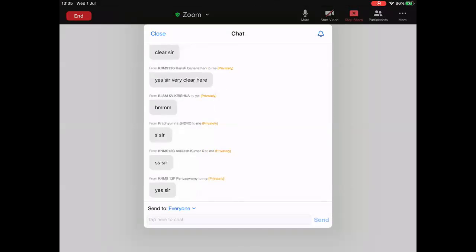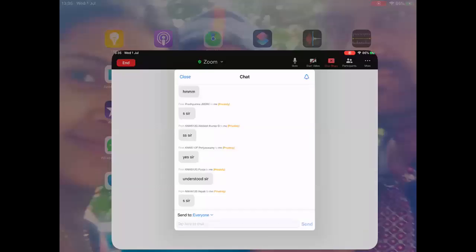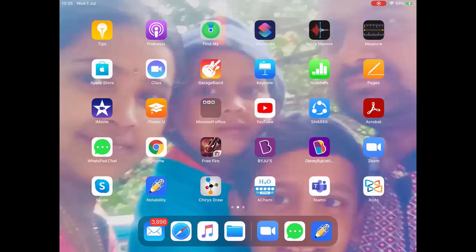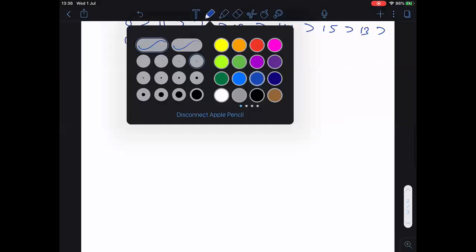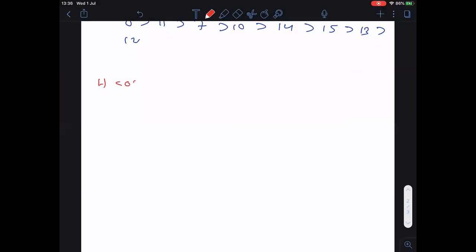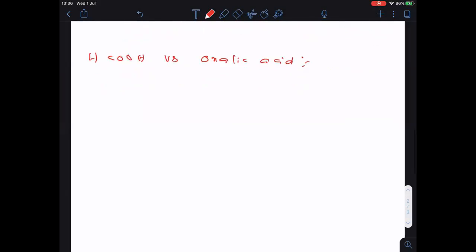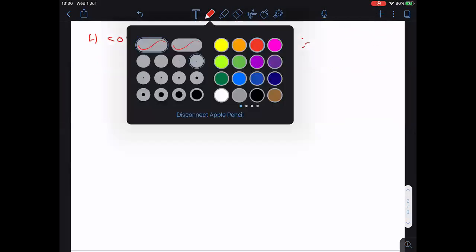Yes. Now, let us go back to some other examples. Now, this question is clear. Okay. Now, I want to take one more comparison. So, what is that one? Formic acid versus oxalic acid. Okay. So, this I will explain. Formic acid versus oxalic acid comparison.